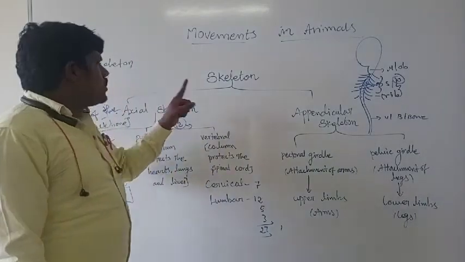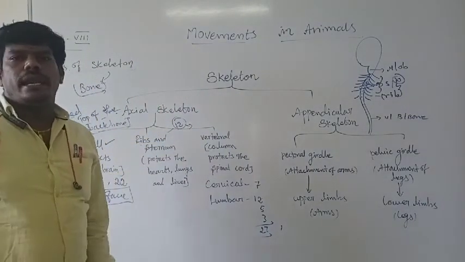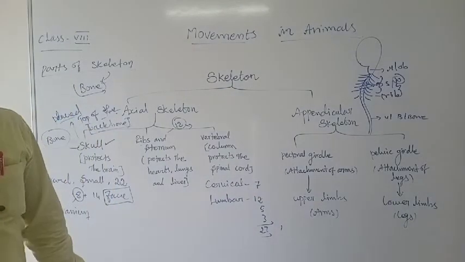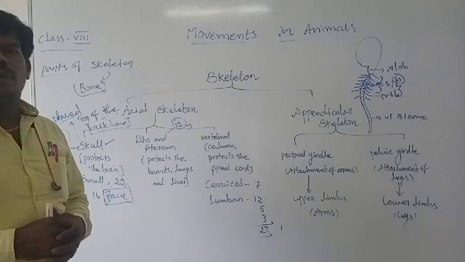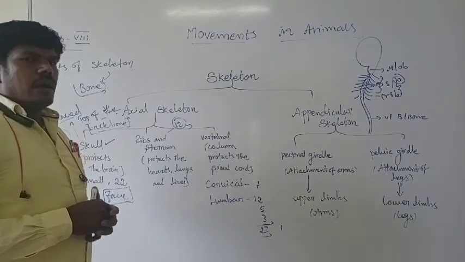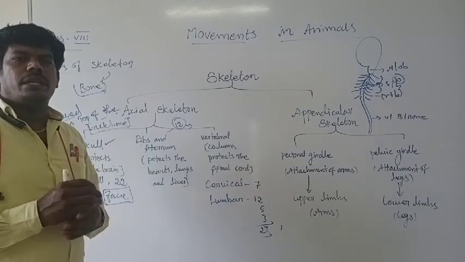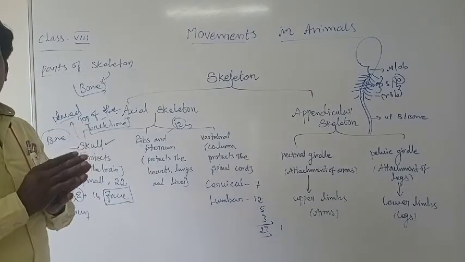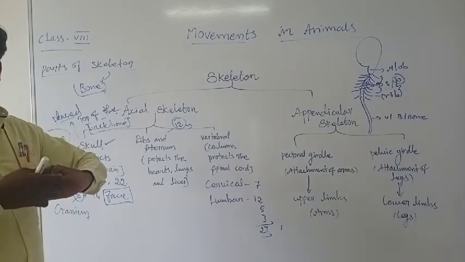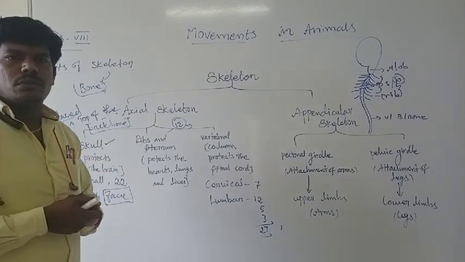So without the skeletal system, a person cannot move or do any activities. If you want to do any activities, it is with the help of the skeletal system. This skeletal system makes the structure and function in our body. Not only this, at the same time the joints together make a function with muscles and ligaments. Because for bone to bone to join, it is with the help of the ligament only, which controls those activities. Without ligaments, the bones do not join.